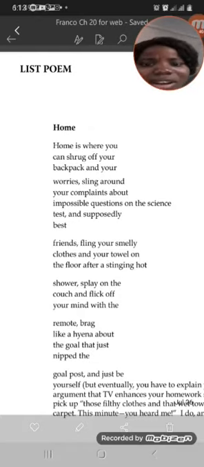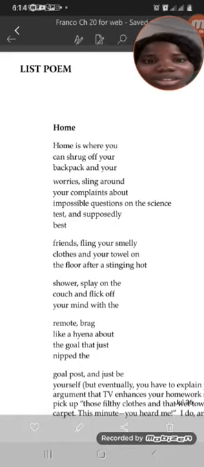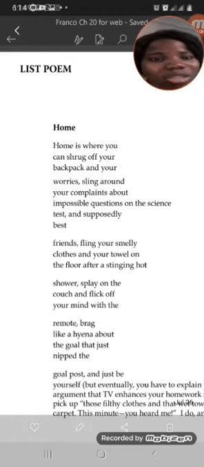Do you understand now? You see that this poem is listing everything that happens at home. So that is how a list poem should be written. Do you understand now? Okay. And just be yourself. Yes, at home, you be yourself. You don't care about any other thing. You are just who you are at home. Do you get it now? So this is an example of a list poem. It's just like you list things that happen out.